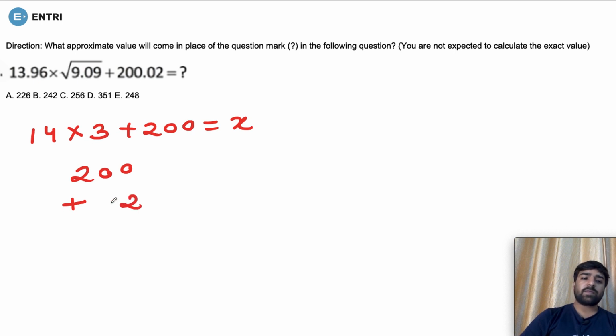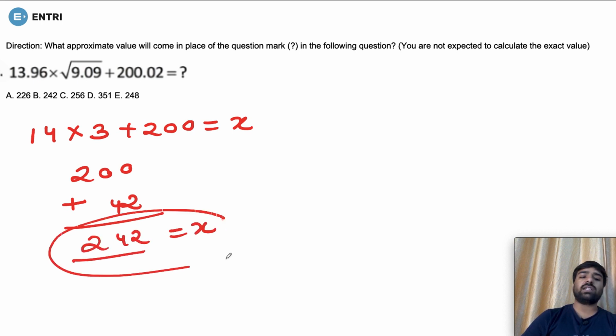It's 42. So your x value is what? X value is 242. So which is the correct option? The correct option is option number B. So again I am saying just take the approx values and try to solve this so that your calculation becomes very easy and very fast.